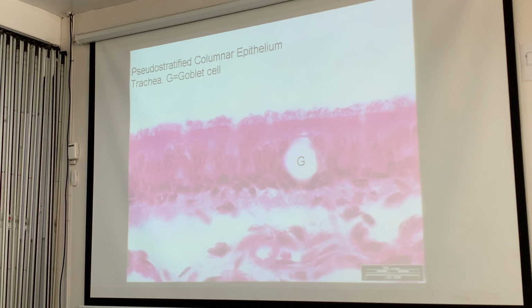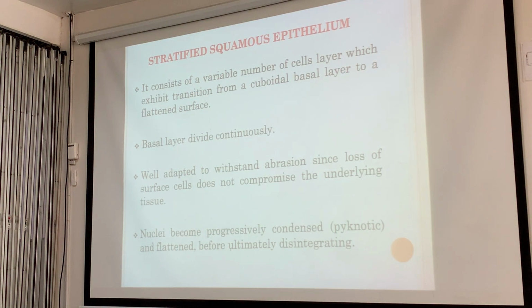So there you go. This is from the trachea. Pseudostratified ciliated columnar epithelium. And then we label the goblet cell. And let's now go to the stratified epithelia. First is stratified squamous epithelium.